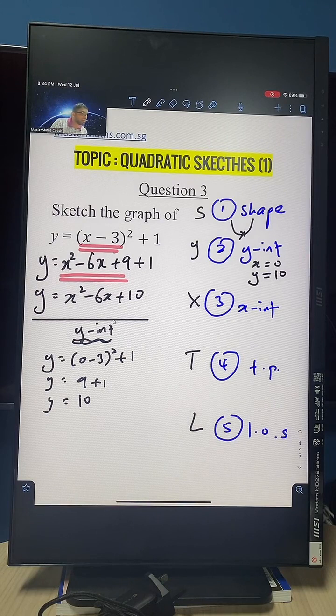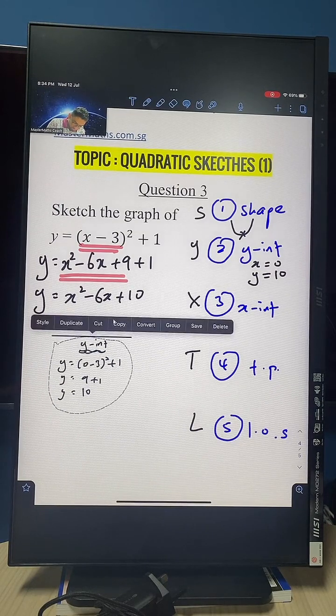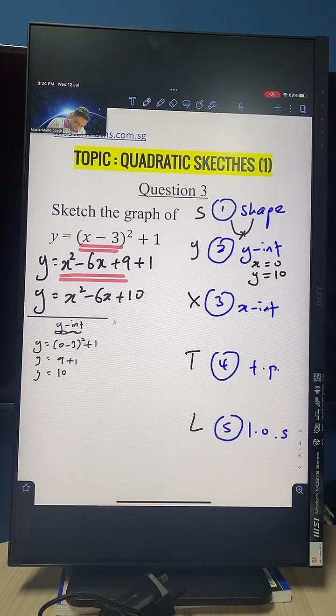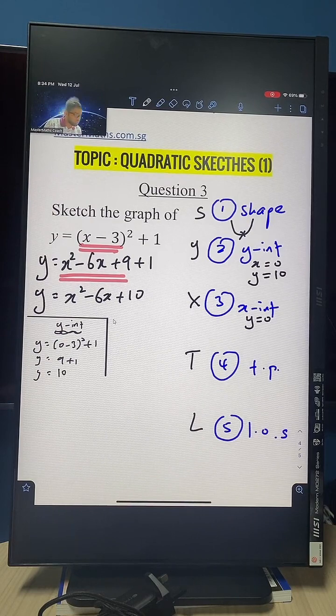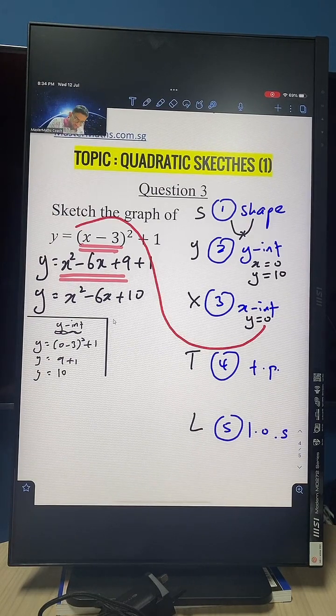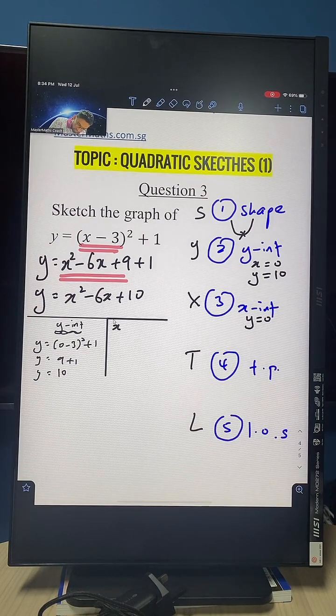Okay? Now x-intercept. This is a little bit tricky for this equation, you know. Anyone can try and find the x-intercept for me? The x-intercept occurs when y is 0. Am I right? So what do you do? You change the y to be 0. So let's write this down here. X-intercept. Okay, so you focus on x-intercept now.